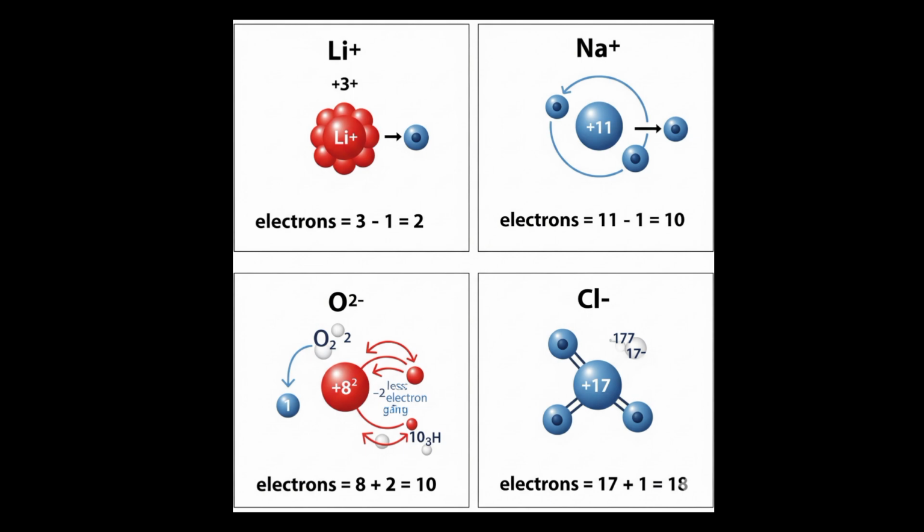For an anion, with gain of electrons, the electron number equals the proton number plus the number of electrons gained. Let's see some specific examples. Oxide ion, O2 minus: proton number is 8, but electron number is 8 plus 2, that's 10. Cl minus, or chloride ion: proton number is 17, gain of electron is 1, so electron number is 17 plus 1, which equals 18 electrons. Based on the explanation, the best answer for question 9 is C.